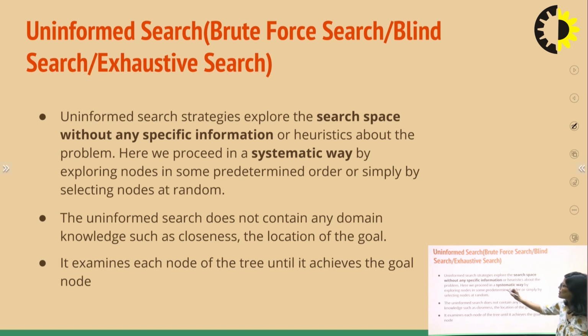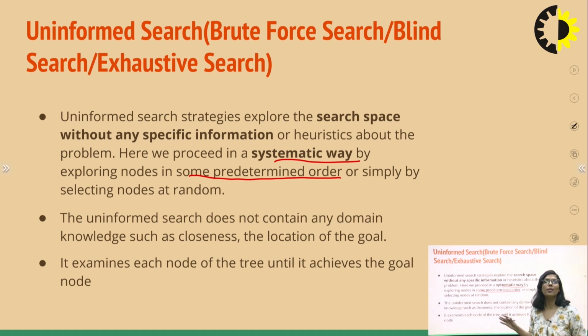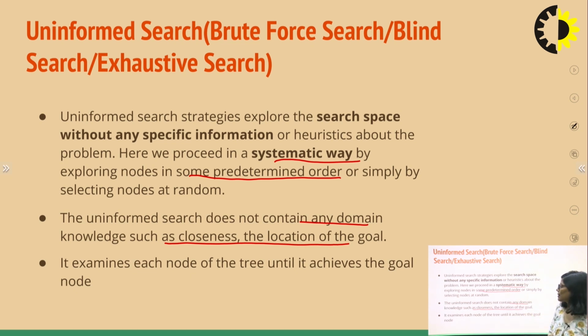So here we proceed in a systematic way to explore the nodes in some predetermined order. I have some predetermined order defined according to my algorithm, so I will follow that path. I don't consider anything about the domain. I don't want to understand the problem, nothing, right? Uninformed search does not contain any domain knowledge such as closeness and location of the goal. It examines each node of the tree until it achieves the goal node. So it will examine each node, and according to what the algorithm says, it will evaluate that node and then move on and choose the subsequent node. So we don't have any domain information, any problem information attached to uninformed search.